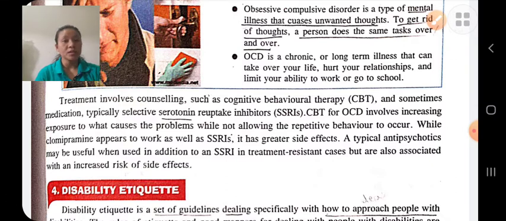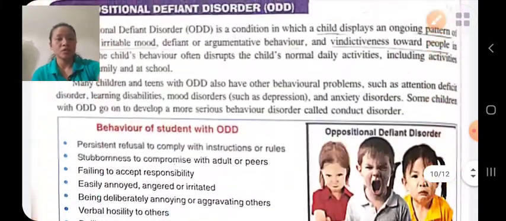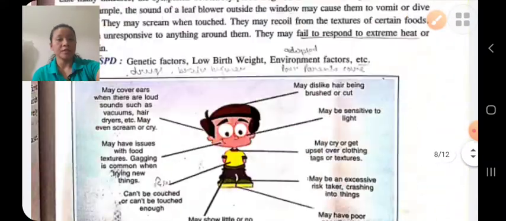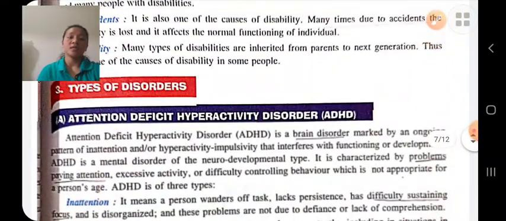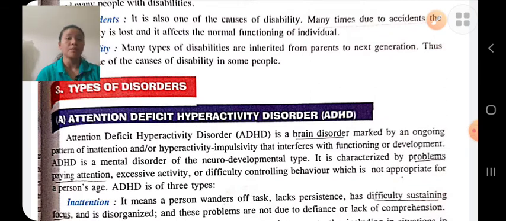Next is disorders. There are various types of disorders like attention deficit hyperactivity disorders, sensory processing disorders, autism spectrum disorders, etc. Attention deficit hyperactivity disorders, it is generally related to brain disorders in which the persons face difficulty in paying attention, hyperactivity, impulsivity, etc. The symptoms are inattention. The person is not able to pay attention. Hyperactivity. The person is not able to sit in one place for a long time.